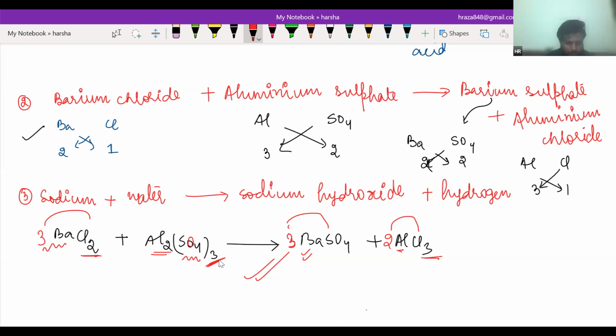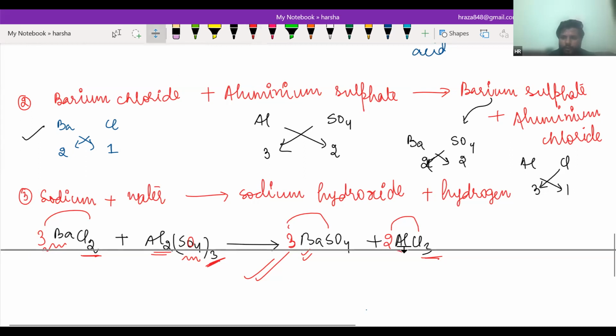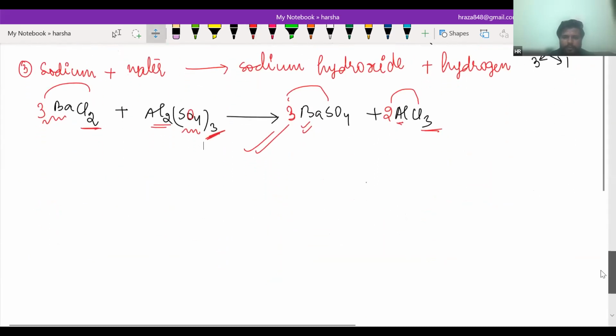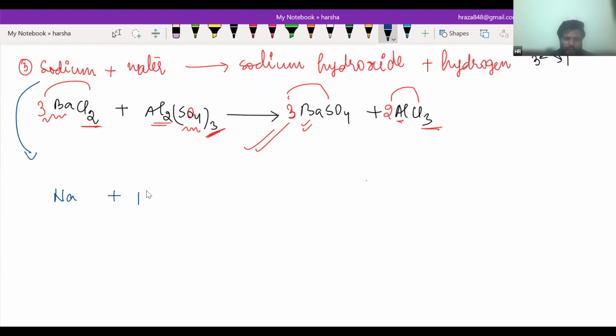Everyone done with this? Yes, sir. Okay. Now we are going to talk about sodium plus water. That is sodium hydroxide plus hydrogen. Sodium has a formula Na. Water has a formula H2O. Sodium hydroxide means Na and hydroxide, which has a formula OH. It has a charge -1, that is valency 1. So cross multiplied, it will be NaOH, and hydrogen will be H2.